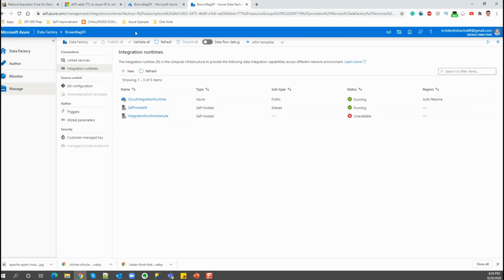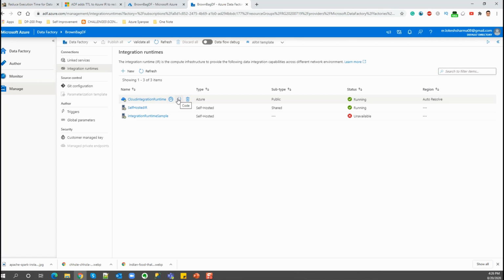So this is the Azure portal. I've already launched the ADF account, and as you can see, we have three integration runtimes for this particular account, and the one that we are interested in is the cloud integration runtime. And once you click on the coding part of it, just wanted to take a step back here.